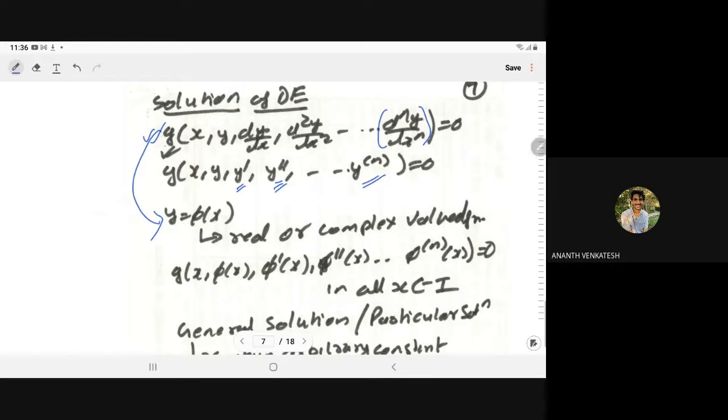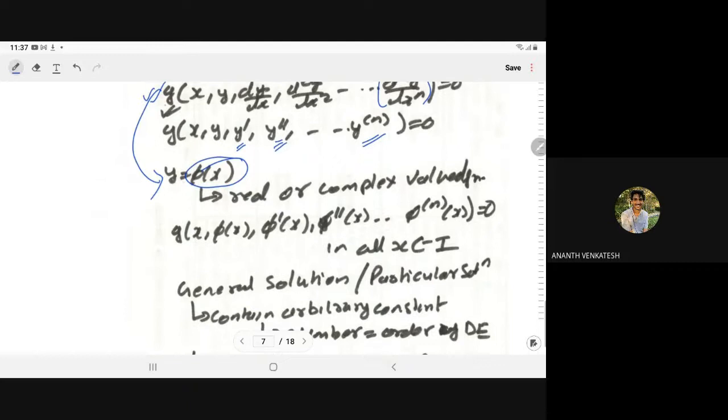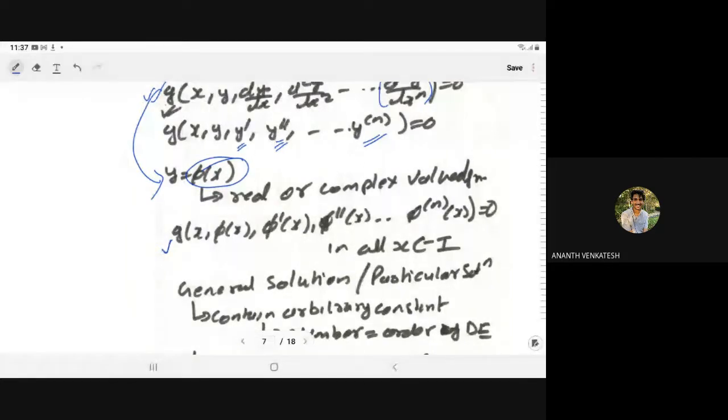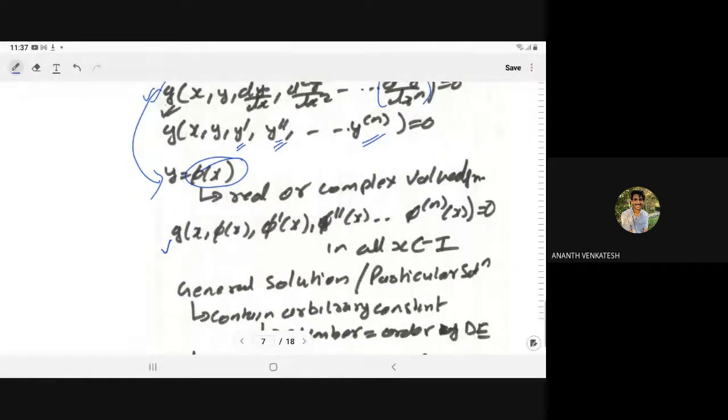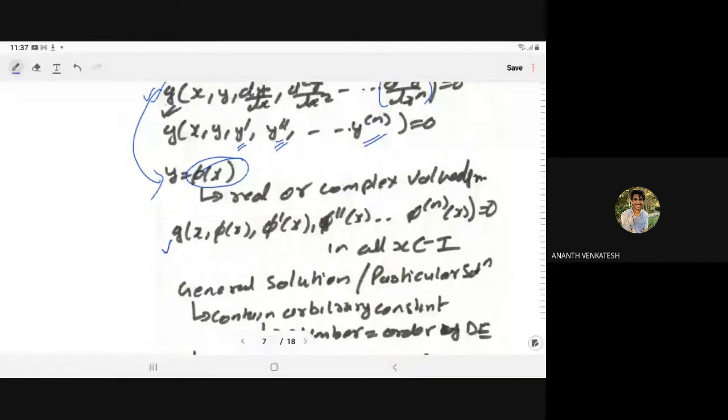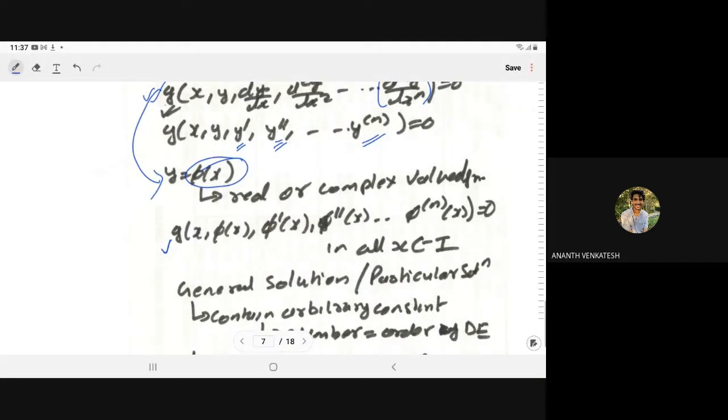Means in place of y, if you put phi x, it must satisfy the differential equation. So g of x, phi x, phi dash x, phi double dash x, up to phi n x must be equal to 0 for all x in a particular interval.